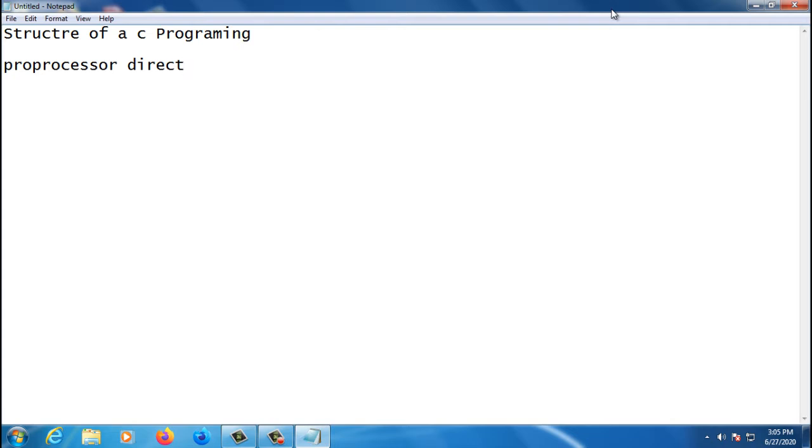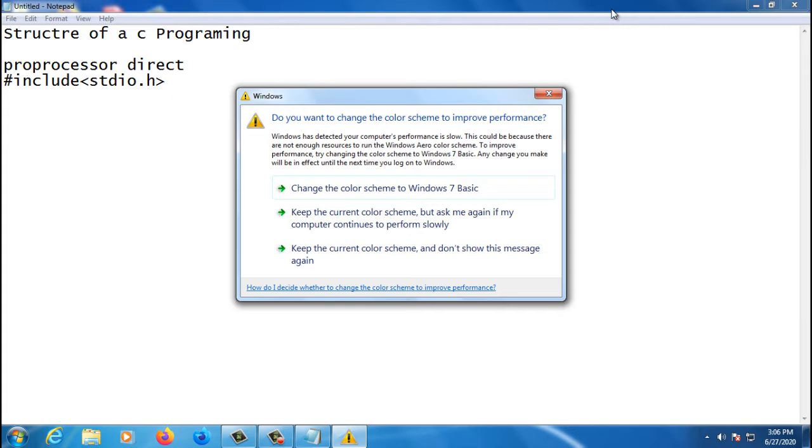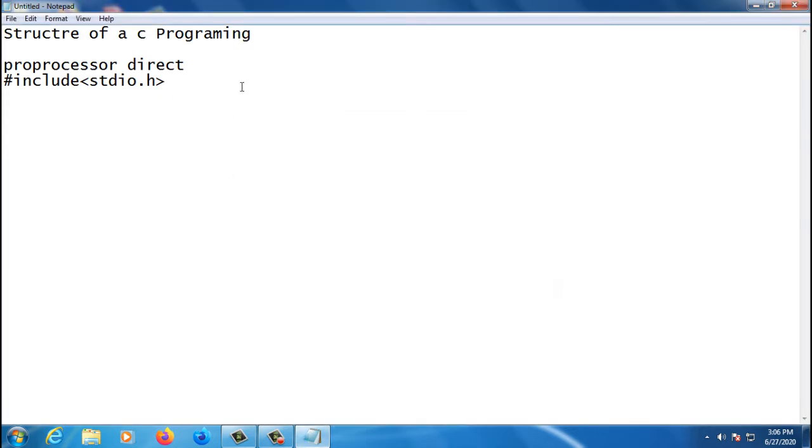What I mean to say is, how does the compiler know that the printf function exists? It knows through the preprocessor directives. Let's see now: I say #include stdio.h, so you write it like this. Similarly, you are using some other things also, for example #include conio.h.